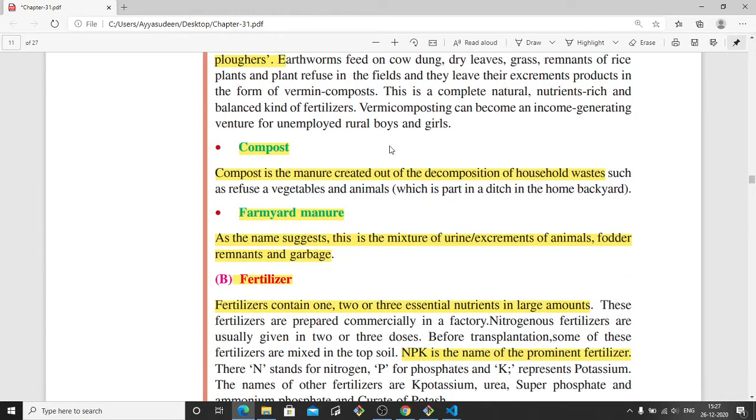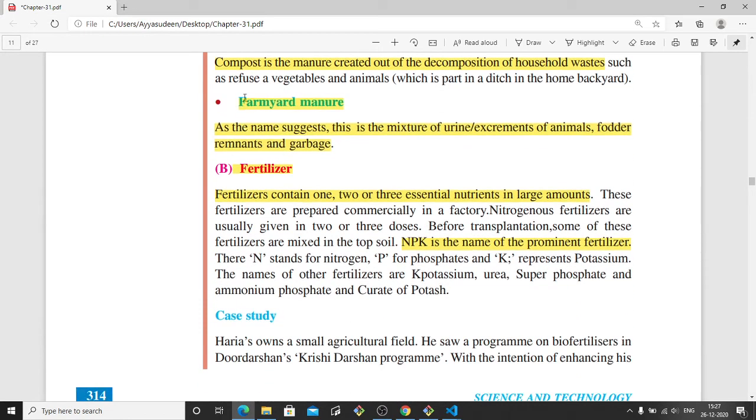And the next one is compost. Compost is manure created out of the decomposition of household waste. In our household we have many wastes, like vegetable waste. They are decomposed and used as manure, so they are called compost. And farmyard manure is from the animals, their urine and excrement. They are used as farmyard manure.